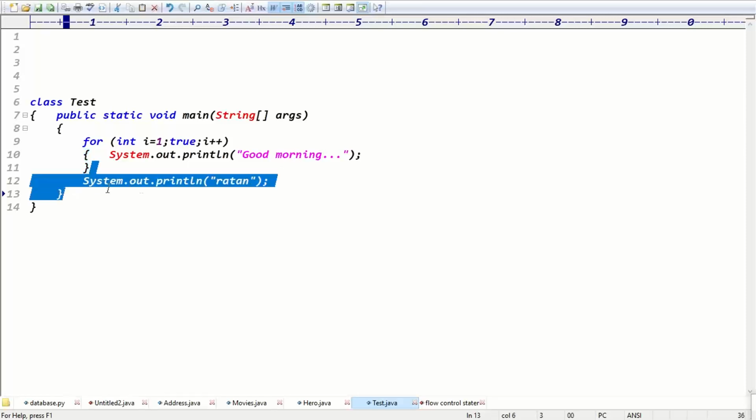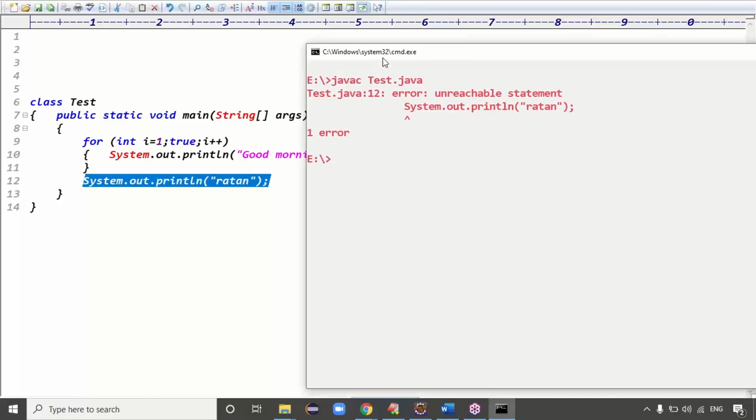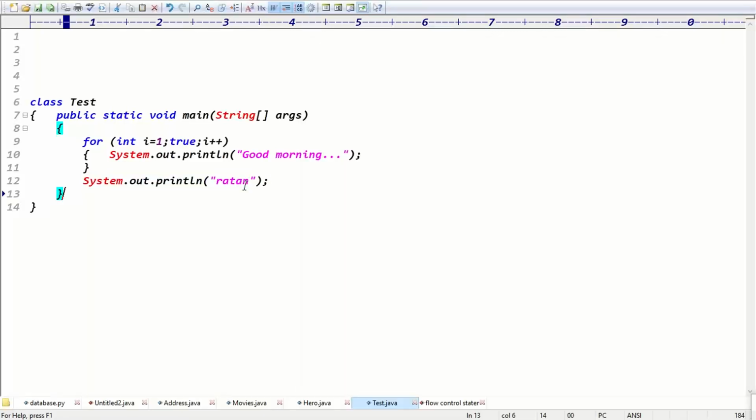Exactly. So if it is never executed, then why did you write this code? Then definitely it shows an error message, guys, which is a compilation error. Is the code compiled or not compiled? We get the message unreachable statement. What is an unreachable statement, guys? When the control is unable to reach a particular area, that area is called an unreachable area. That's why here Ratan is an unreachable statement, right?